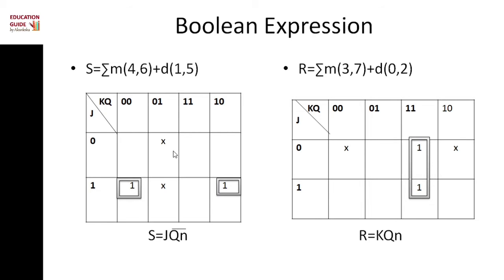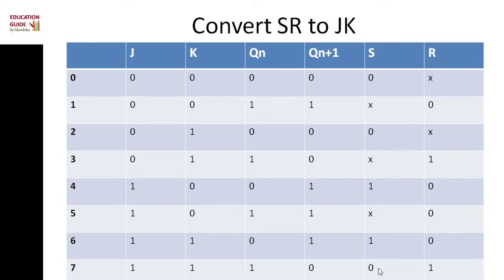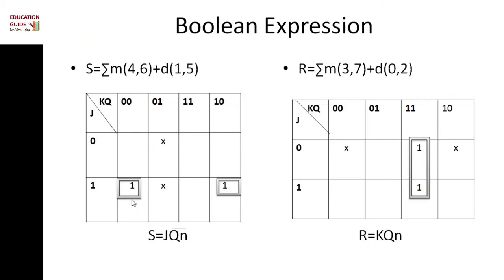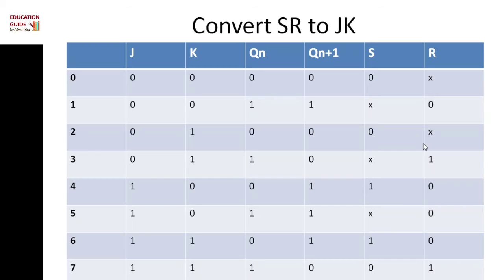After that, where we get 1 for S, the minterms are 4 and 5, and the don't cares are 1 and 5. Then the values 0, 1, 2, 3, 4, 5, 6, 7 are put in this K-map. Then we can find S is equal to J Qn bar. Where it is 1, we put the values, and where it is don't care, we consider that place.